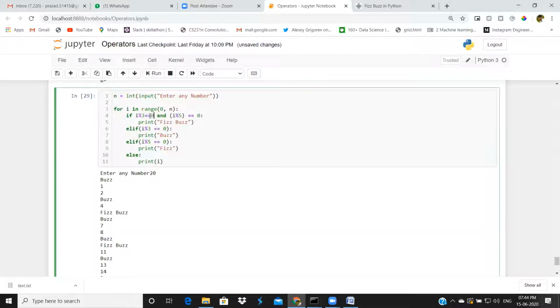Here we have to give two conditions separately. Yeah, if you observe, i mod 3 equal to 0 and i mod 5 equal to 0. Suppose the number is 15. 15 is divisible by 3, so you will get 0 here. And 15 is divisible by 5, you will get 0 here. Then we have to get fees buzz.